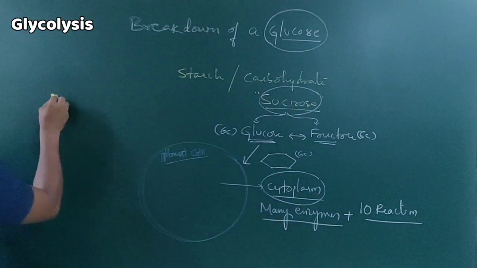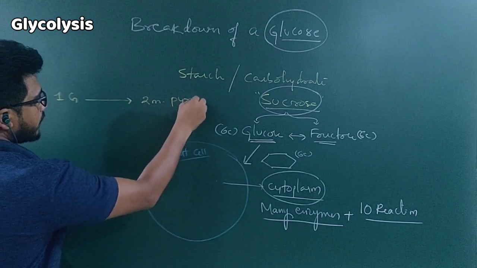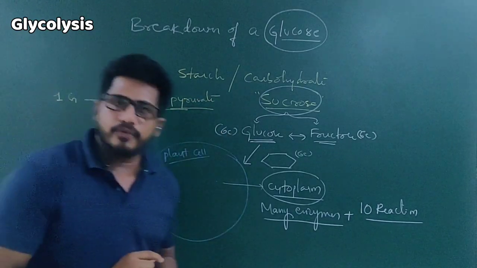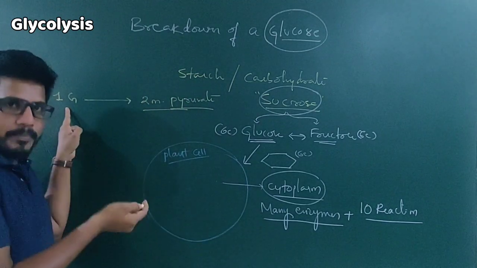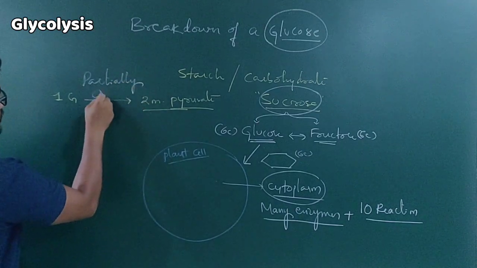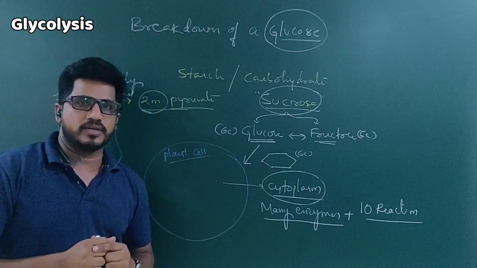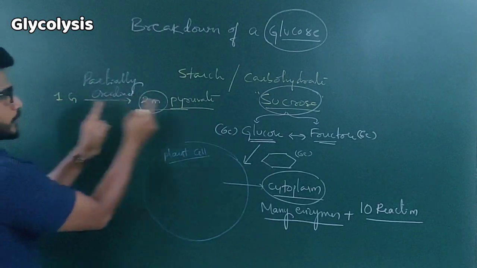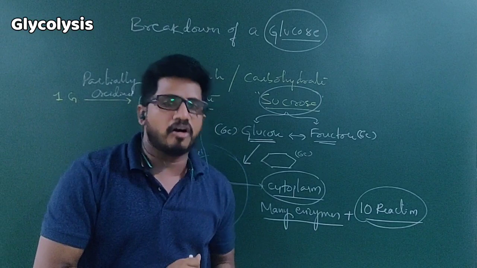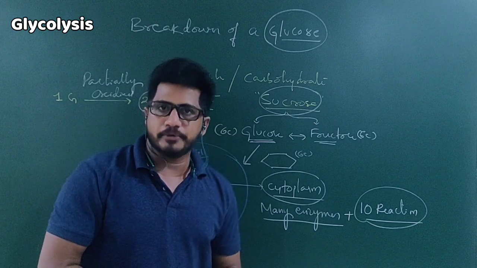Very simply, one glucose molecule produces 2 molecules of pyruvate, right? This is simply glycolysis. One molecule of glucose is broken down or partially oxidized and produces 2 molecules of pyruvate. To move from this step to this step, 10 reactions are required. Every reaction is monitored by a specific enzyme. So listen carefully, every reaction is important.